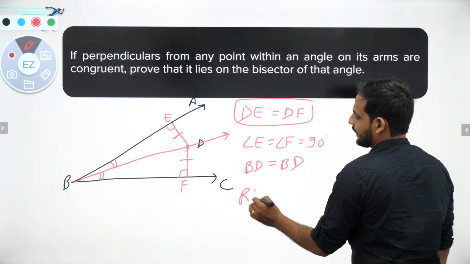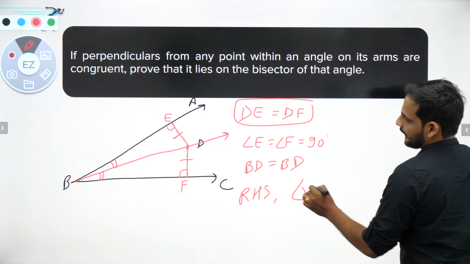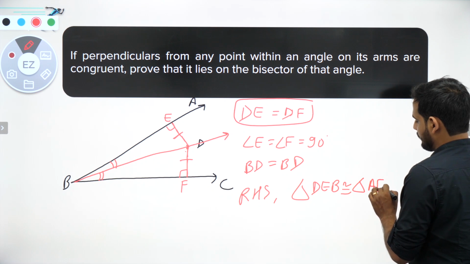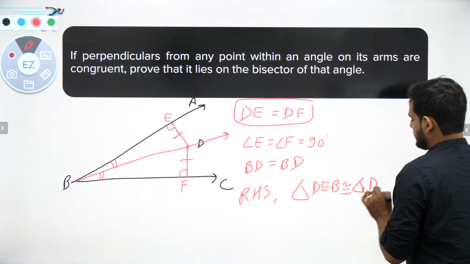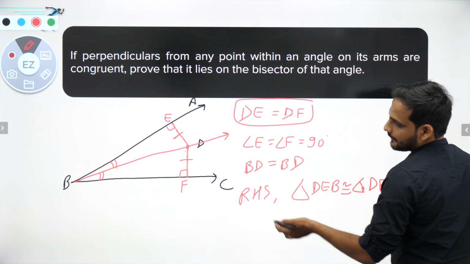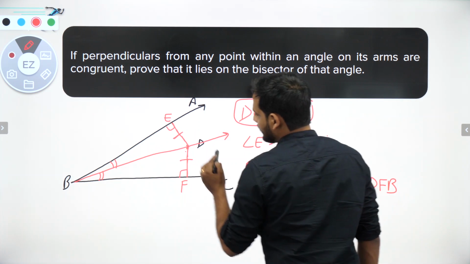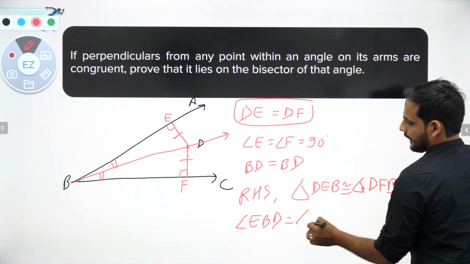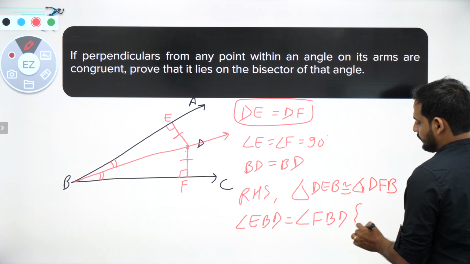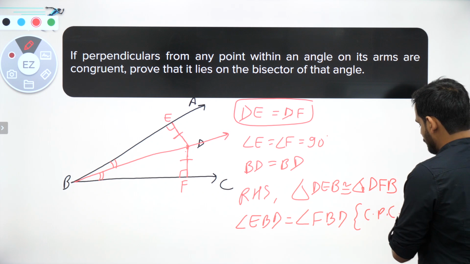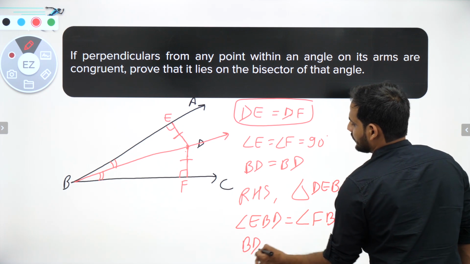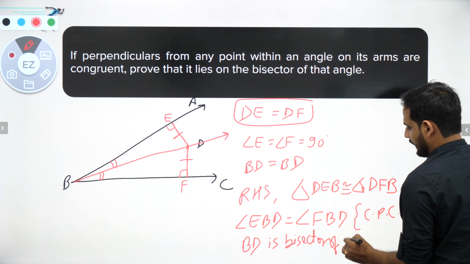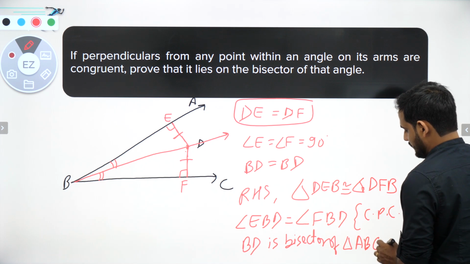By the right angle hypotenuse side rule, triangle DEB is congruent to triangle DFB, and it means that angle EBD is equal to angle FBD. Why? Because of CPCT. And if these two are equal, that means BD is the bisector of angle ABC, and hence proved.